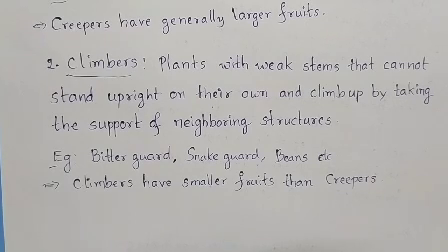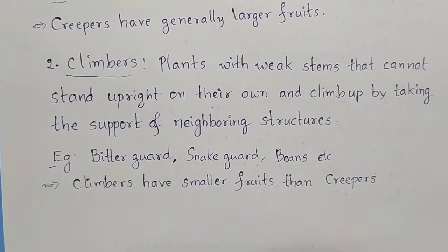So this is how the classification of plants is made based on the strength of the stem, their size, branching pattern, all these things. And throughout the length of the stem, both creepers and climbers have tender stem only. The stem is not strong.